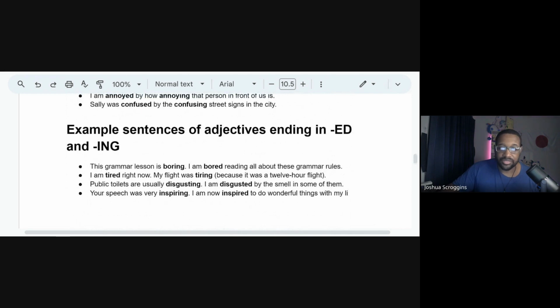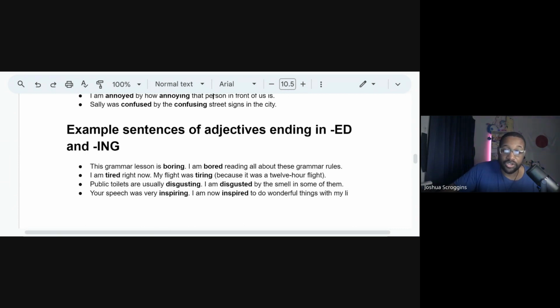All right. So here we go. Let's look at some more example sentences. This grammar lesson is boring. I'm bored reading about all these grammar rules. I'm tired right now. My flight was tiring. The reason? Because it was a 12-hour flight.